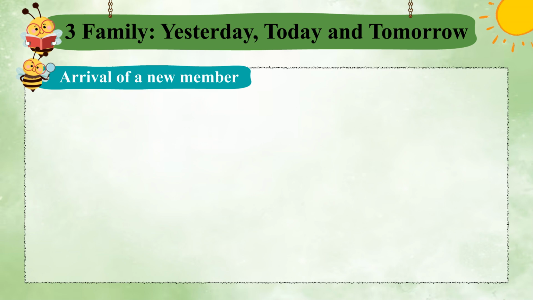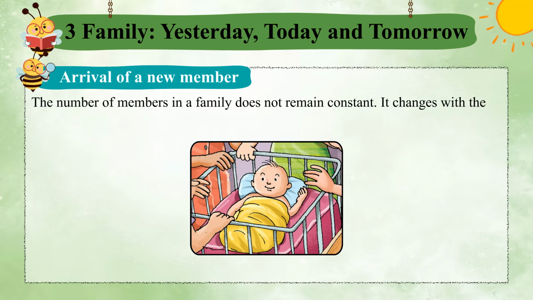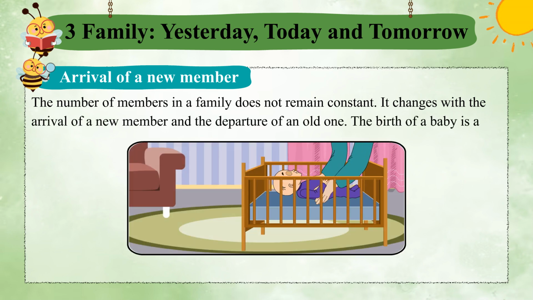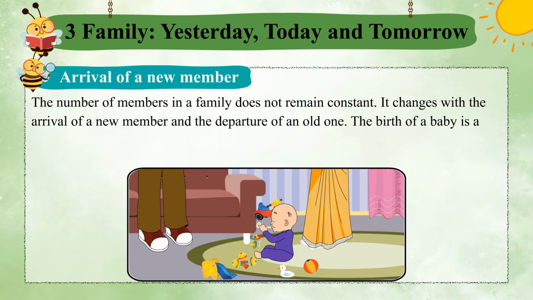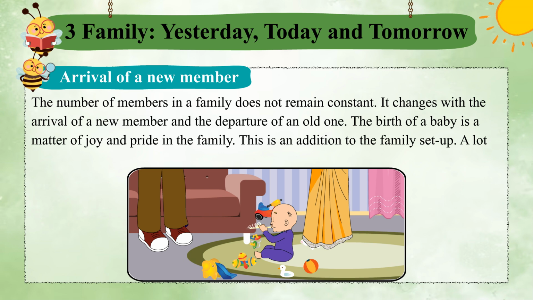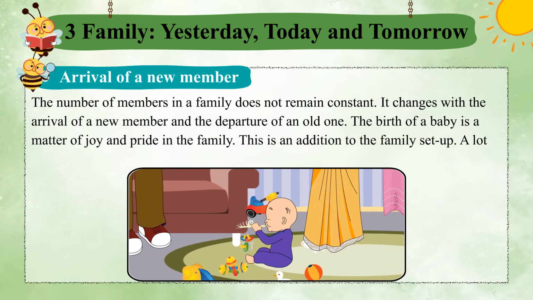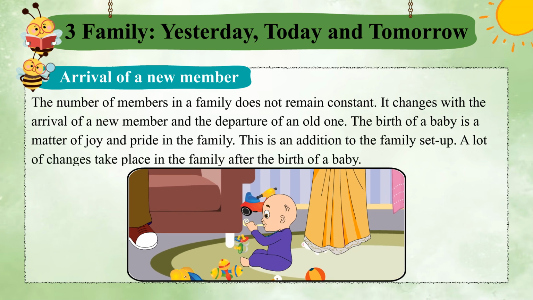Arrival of a new member. The number of members in a family does not remain constant. It changes with the arrival of a new member and the departure of an old one. The birth of a baby is a matter of joy and pride in the family. This is an addition to the family setup. A lot of changes take place in the family after the birth of a baby.